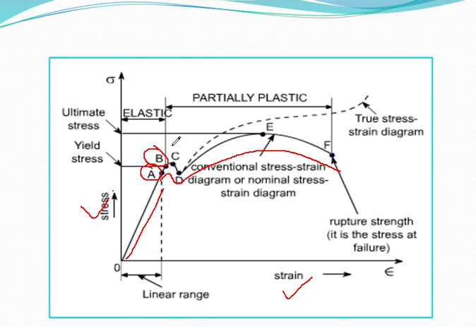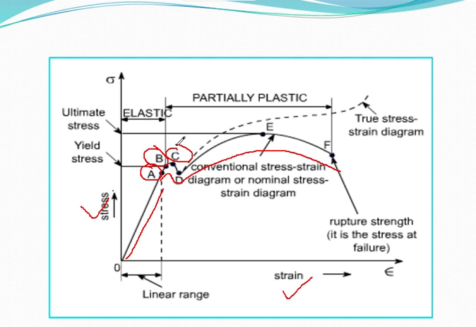It is the point above the proportional limit but very close to it. Up to the elastic limit, the property of elasticity of the material is exhibited, but Hooke's law is not obeyed up to this point. B indicates the elastic limit.